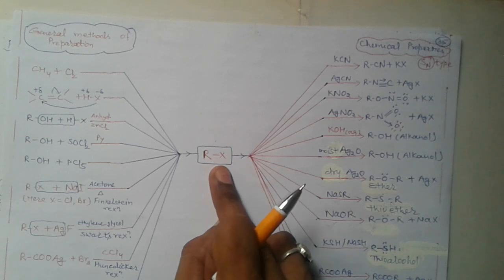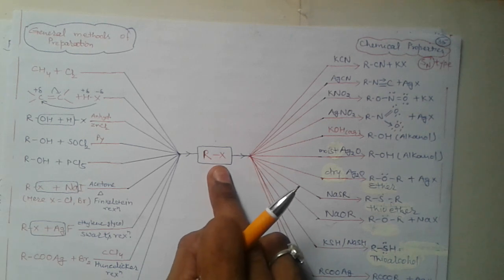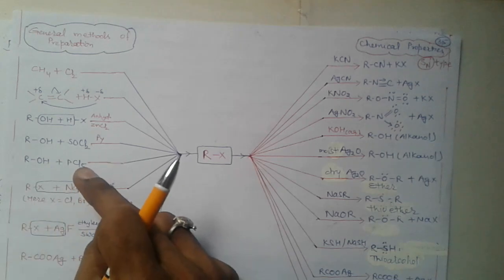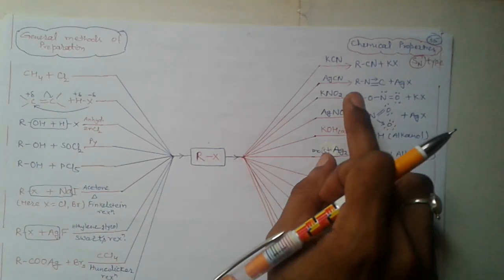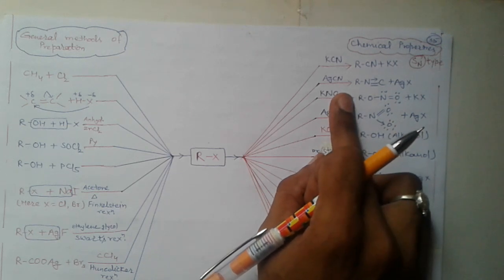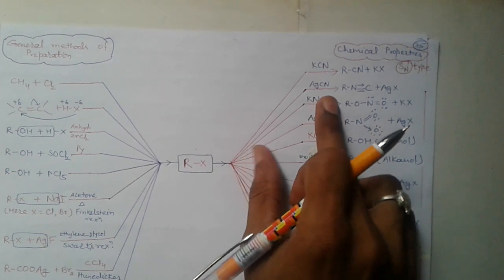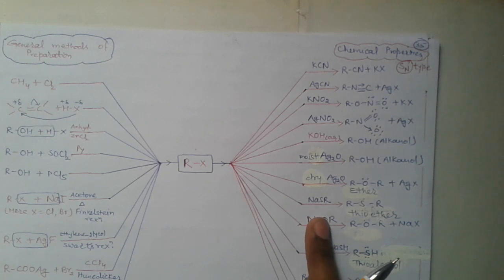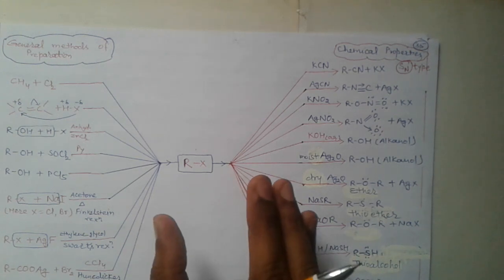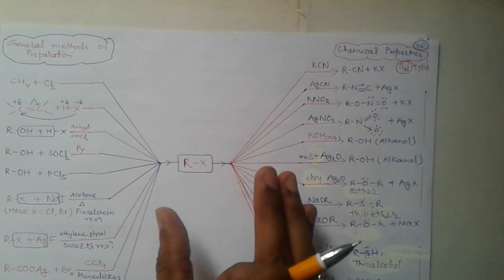In this chemistry map, methods of preparation are on the left side and chemical properties of the compound, haloalkane, are included on the right side of the chemistry map. You can see this chemistry map for revision at the time of examination.